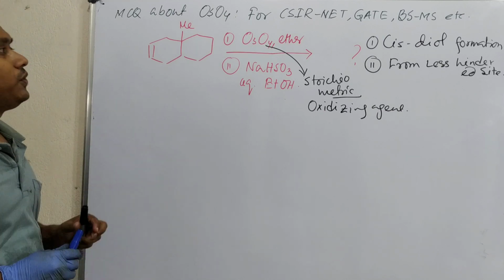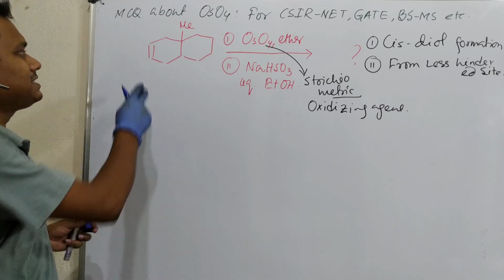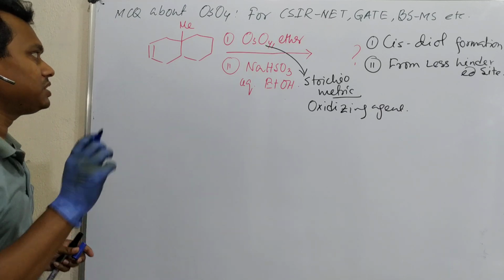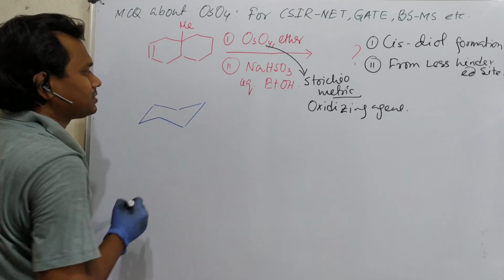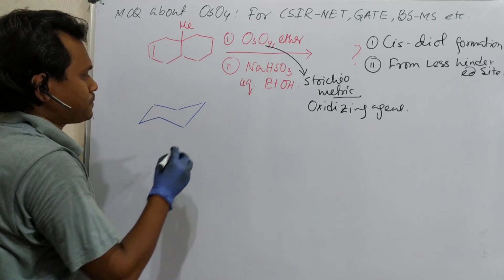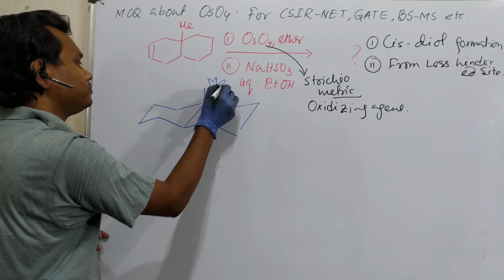So, first of all, when you get any such kind of question, what do you first do? Since there is a cyclohexane type ring system, you must write the structure of the molecule.